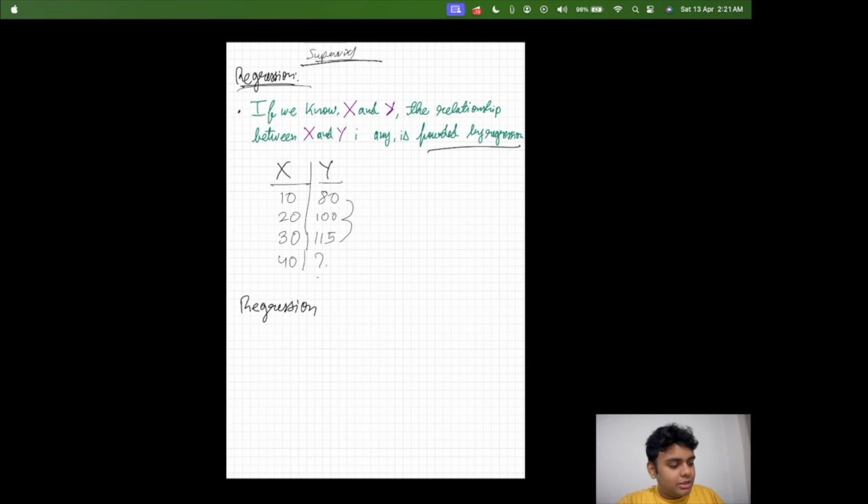So, for example, in this case, if X is the number of hours a student studies and y is the marks that the student gets, then this would mean that if the student studies for 10 hours, he's scoring 80. If he's studying for 20, then 100, and so on and so forth. Now here we have one independent variable, which is the number of hours the student studies, and one dependent variable, which is the number of marks he's scoring.